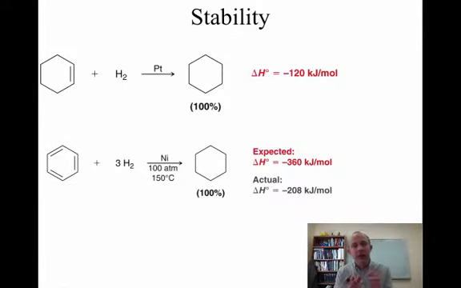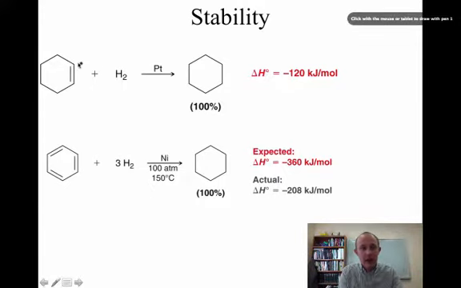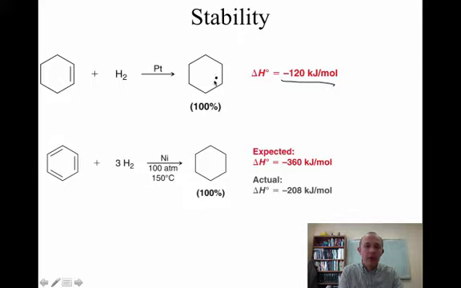Okay, so can we measure aromaticity? Of course we can. Just like in the previous videos when we were talking about conjugation, the stability associated with conjugation is measured by hydrogenation, right? So if we take cyclohexene and we hydrogenate it, we release 120 kilojoules per mole of energy, right? So it's an exothermic reaction. So if we had 3 double bonds, you might expect that we would release 360 kilojoules, which is 3 times 120. But what we get out is 208 kilojoules per mole.